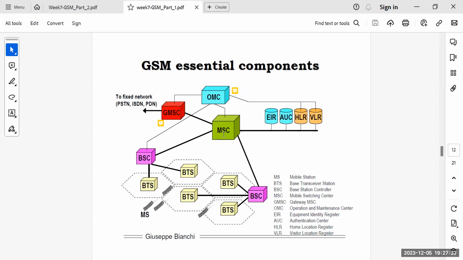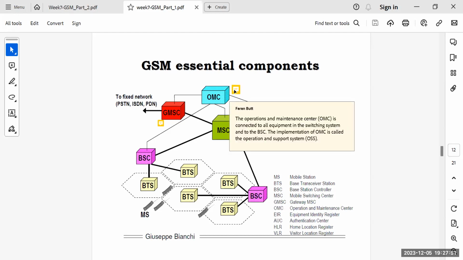And the MSC has a few components. One of them is EIR, the equipment identity register. Then I have AUC, which is the authentication center. Then I have HLR, the home location register, and then VLR, the visitor location register.